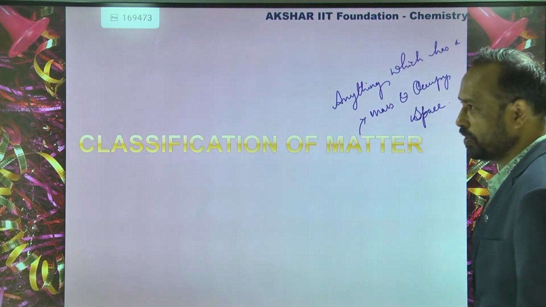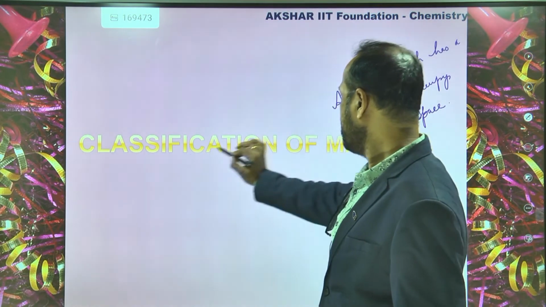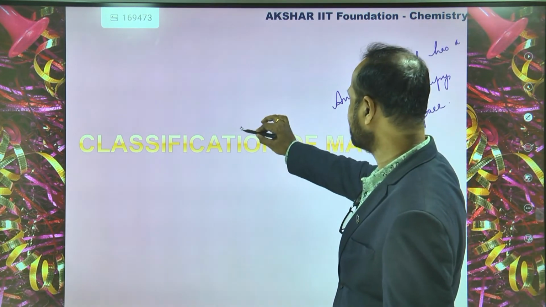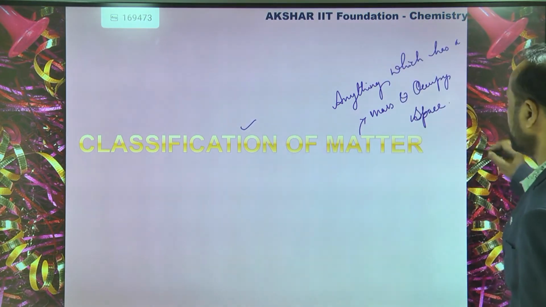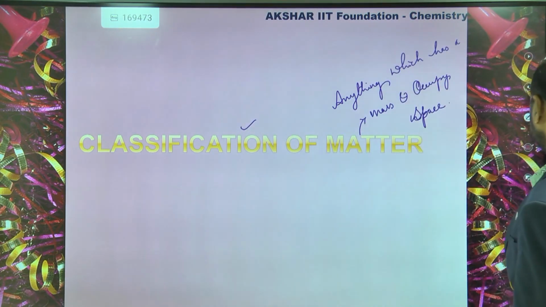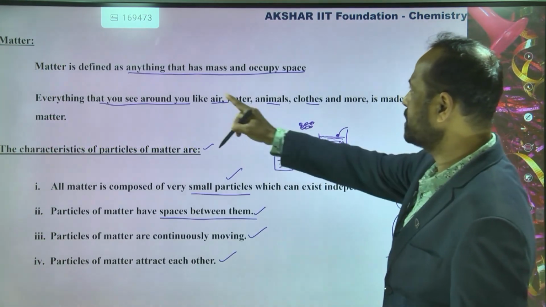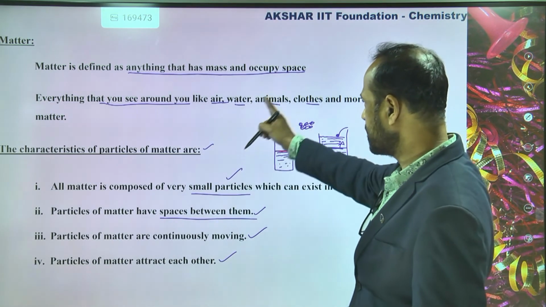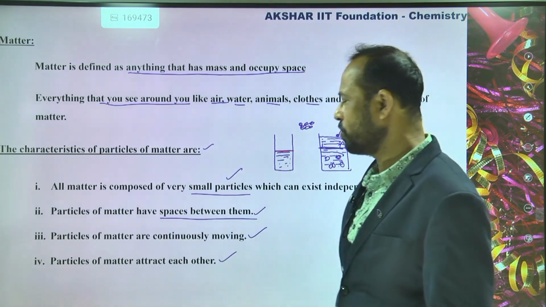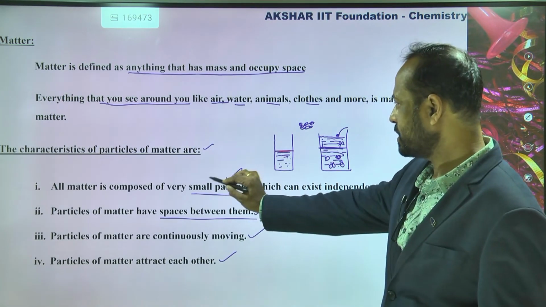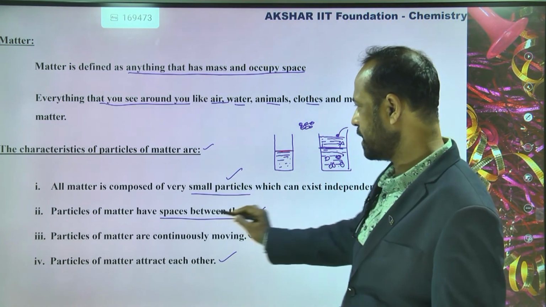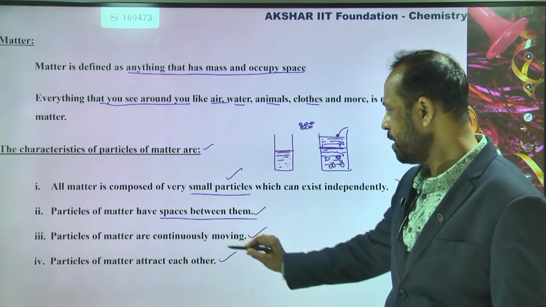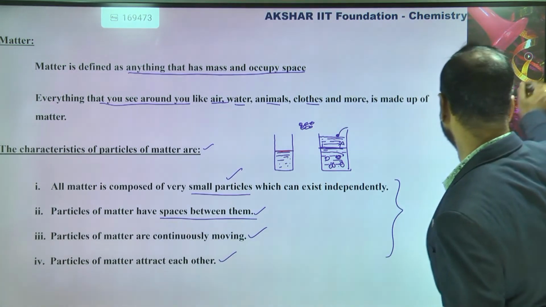Now let's do a brief revision for today's class. Matter means anything which has a mass and occupies space. Today's topic is classification of matter, under the IIT Foundation Chemistry. Whatever you see around us comes under matter. Matter has the following characteristics. All matter is composed of very small particles which can exist independently. Particles of matter have space between them. Particles of matter are continuously moving. Particles of matter attract each other.